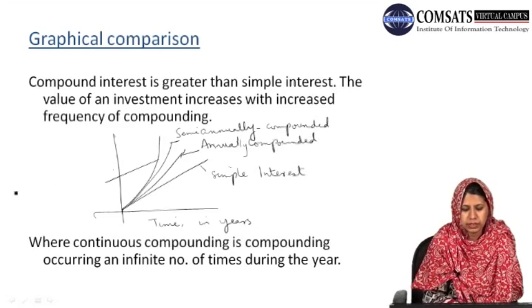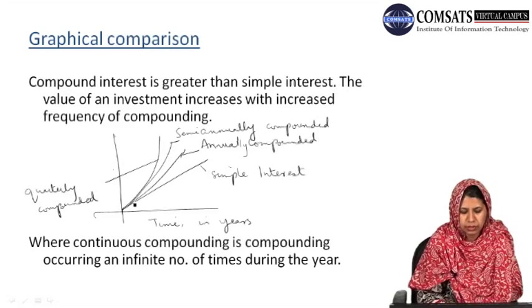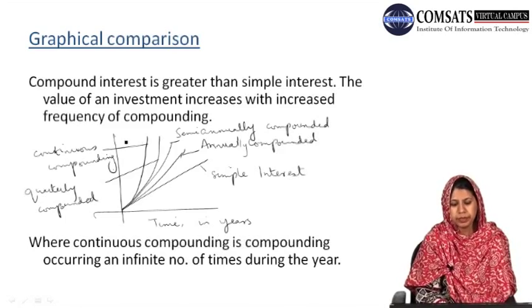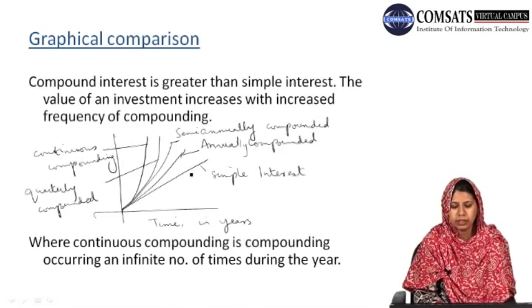This line represents quarterly compounded, and we need one more line above all these lines with continuous compounding. So we have seen from the previous calculation that compound interest is always greater than the simple interest.